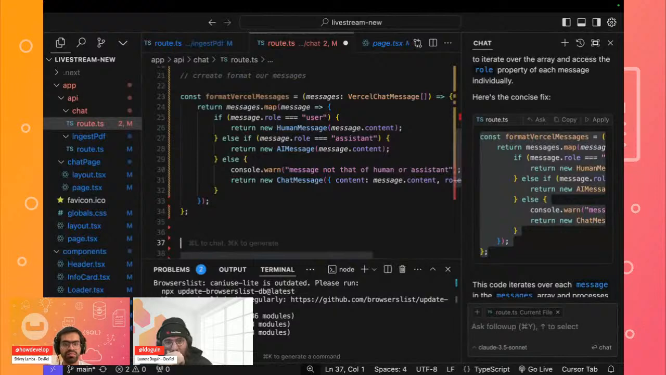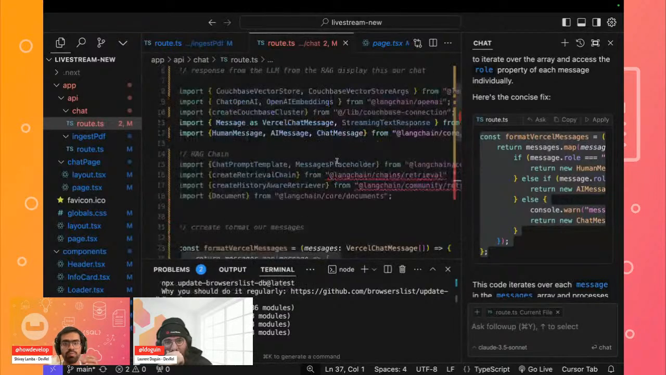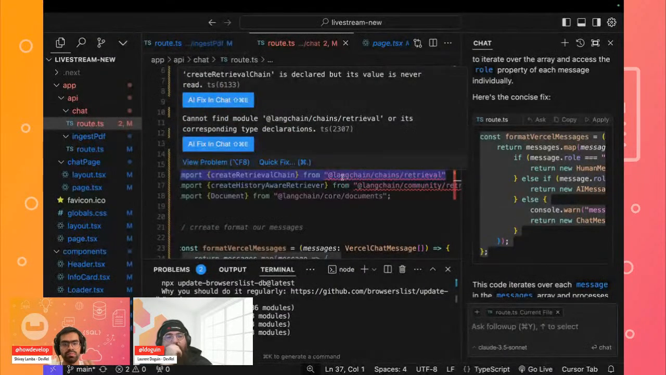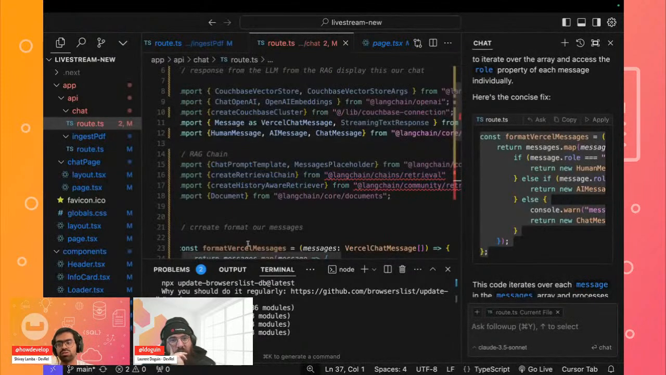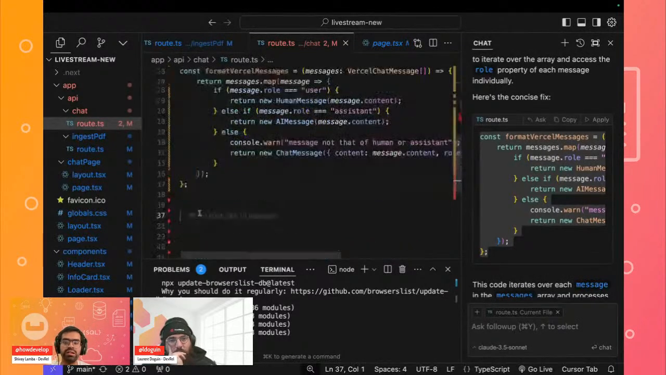We can probably look at why these imports are giving an issue. Probably we might have to actually import them. We can import them once we actually go into the retrieval step, right?